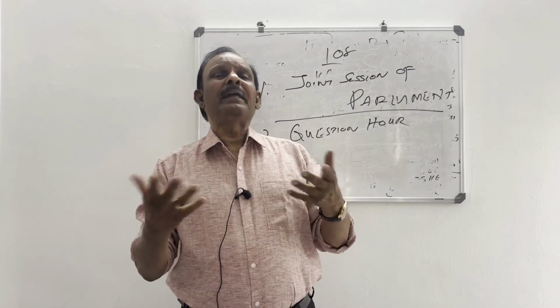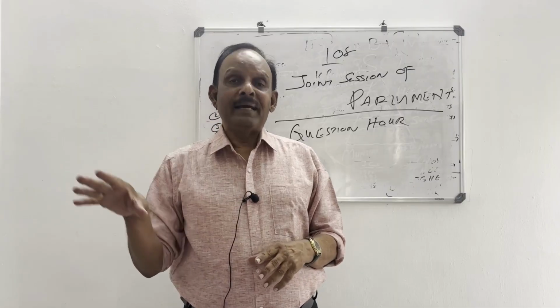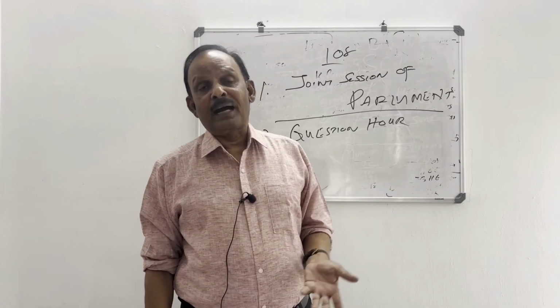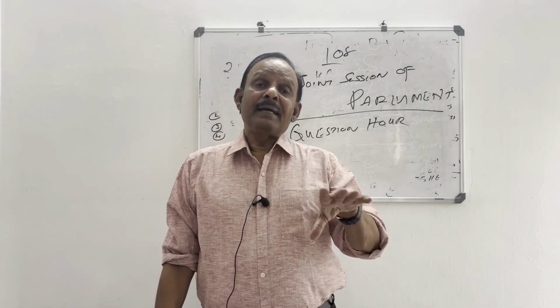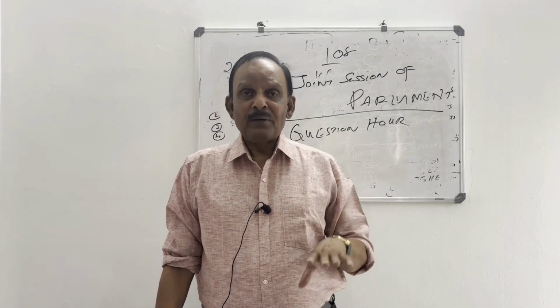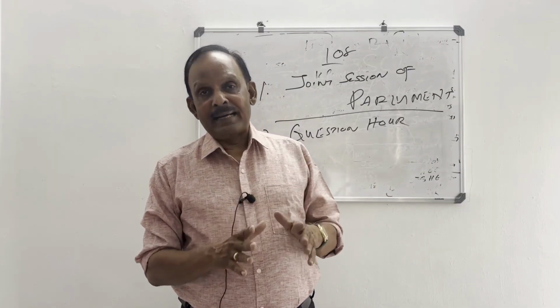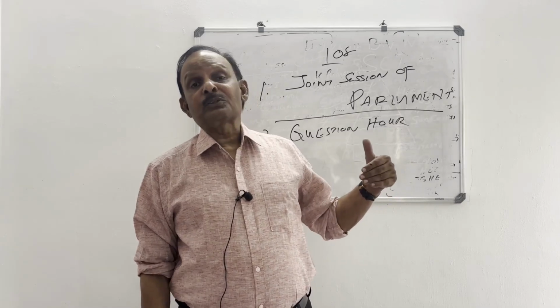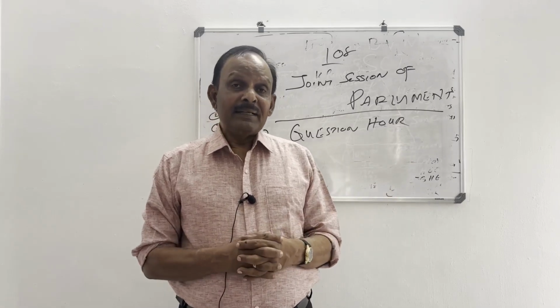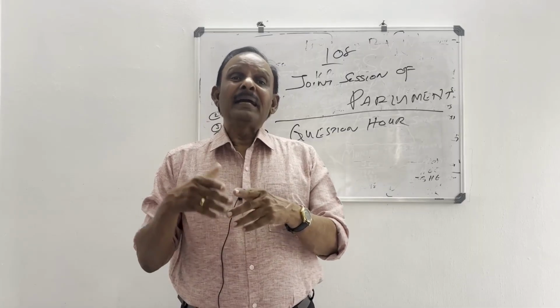That may not be very important. That may be affecting local areas. Therefore, such questions will be unstarred questions, and the answer will be placed on the table of the house. Normally, the person who asks the question decides whether he wants an oral answer or written answer. But the Speaker also has discretionary power. He can decide whether the answer should be given orally or it can be written.